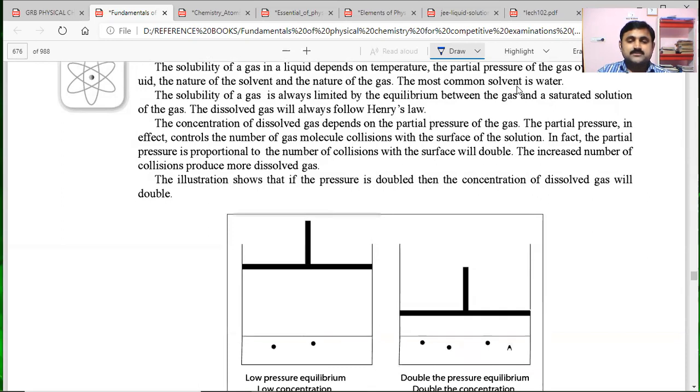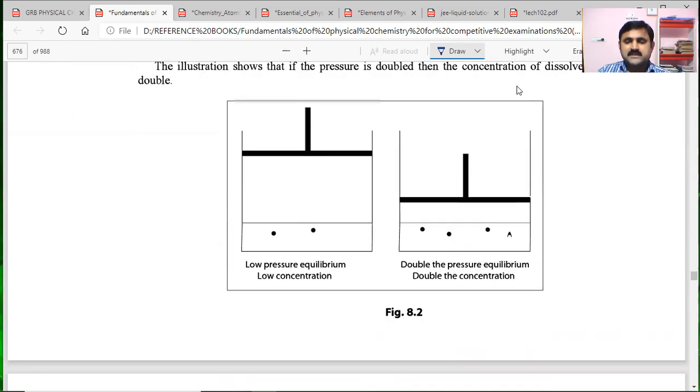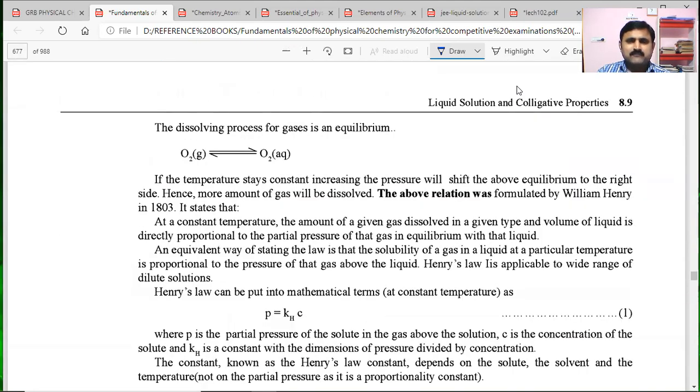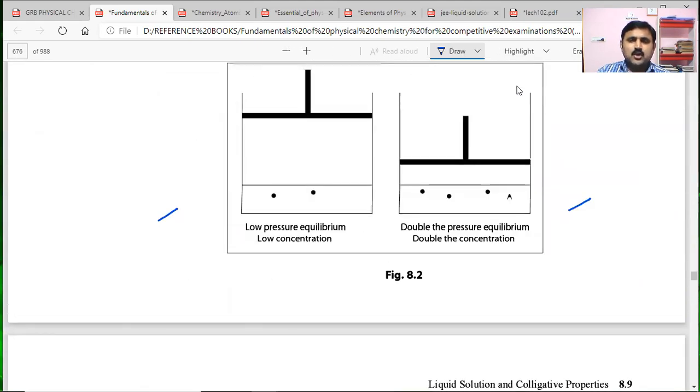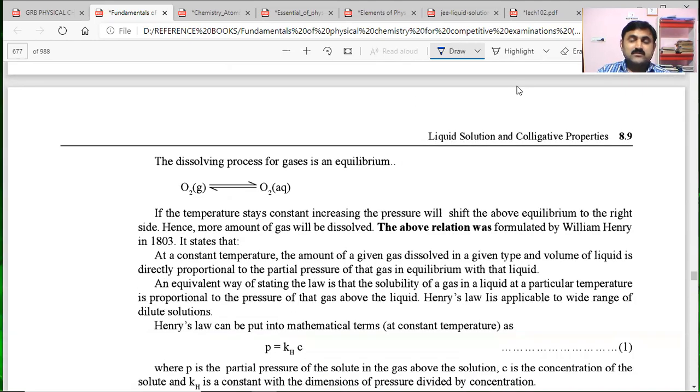In this discussion of solubility, this is the textbook picture we have observed. In the first picture, if you observe, low pressure, equilibrium, low concentration. Second picture, double the pressure, equilibrium, then double the concentration. This second picture is telling that when we increase the pressure, the concentration of the gas increases in the solution. That's the meaning of it.